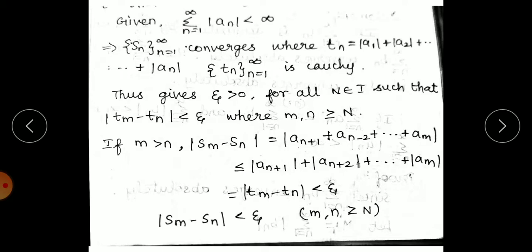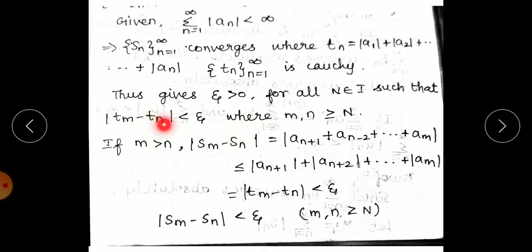Given summation modulus of an is less than infinity, the sequence Tn converges, where Tn equals modulus of a1 plus modulus of a2 and so on up to modulus of an. Therefore Tn is a Cauchy sequence. So given epsilon greater than 0, there exists N such that modulus of Tm minus Tn is less than epsilon.